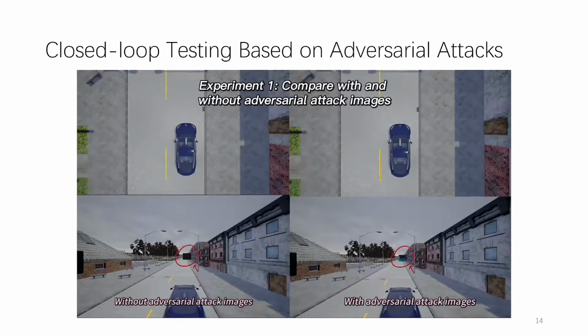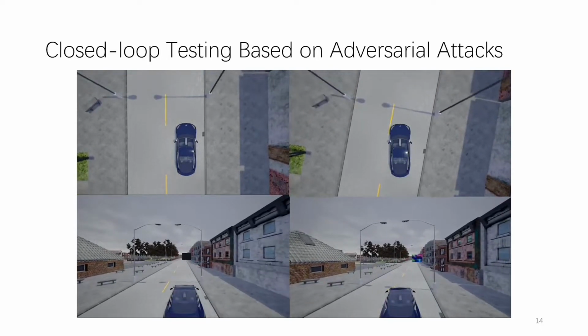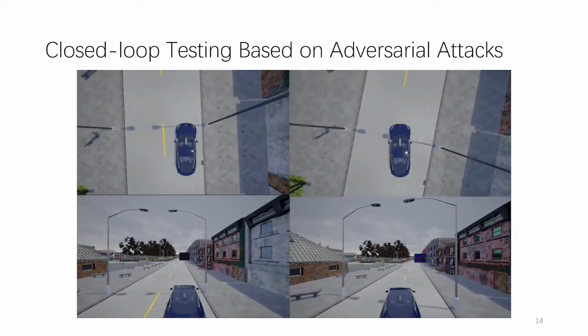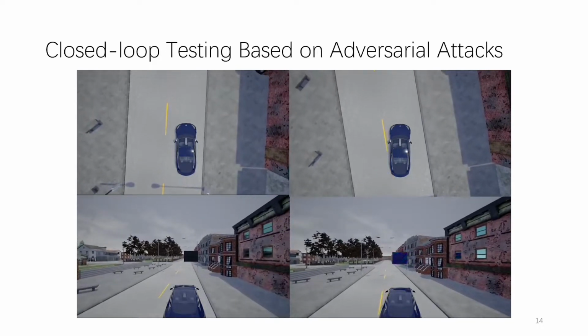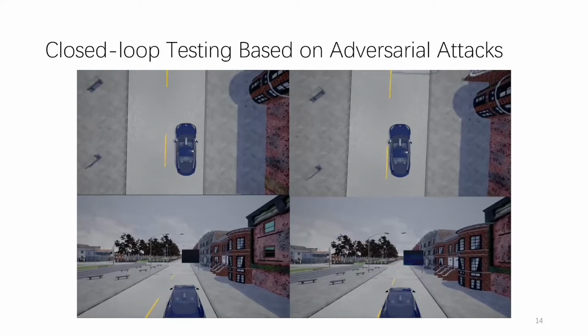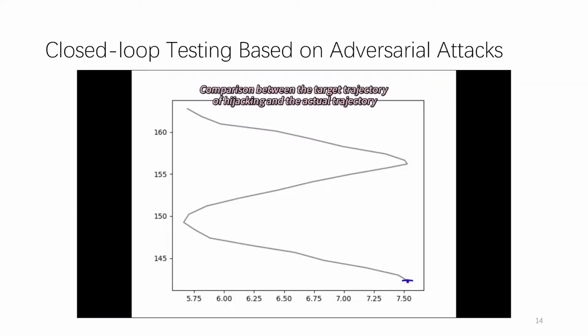Here is the experiment demonstration of closed-loop testing based on adversarial attacks. In experiment 1, the red circle shows the billboard. The left one is without adversarial attack images, and the right one is with adversarial attack images. And then we compare the expected trajectory and the actual trajectory.